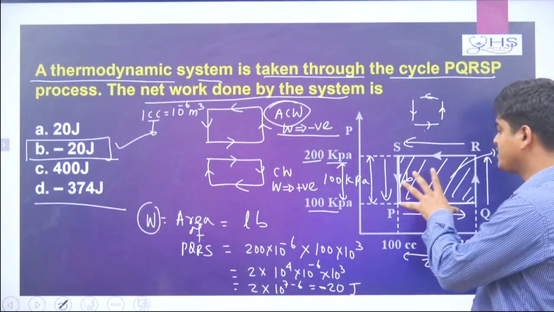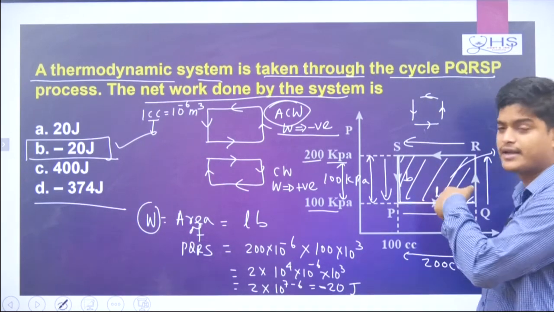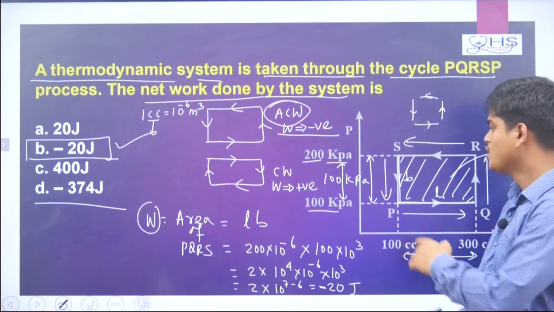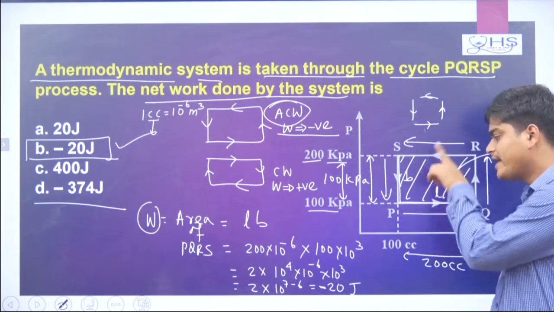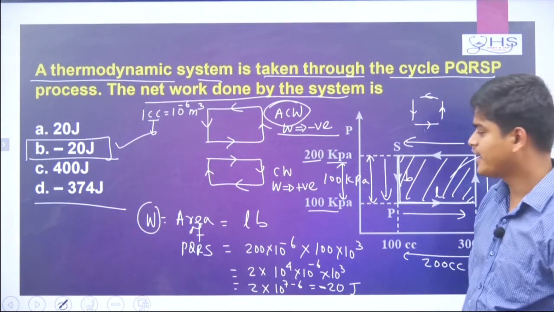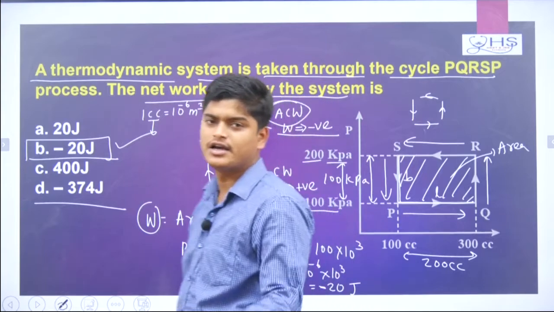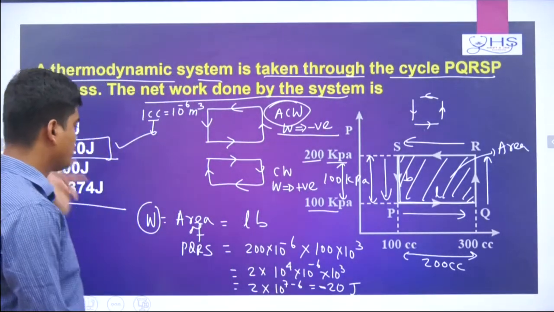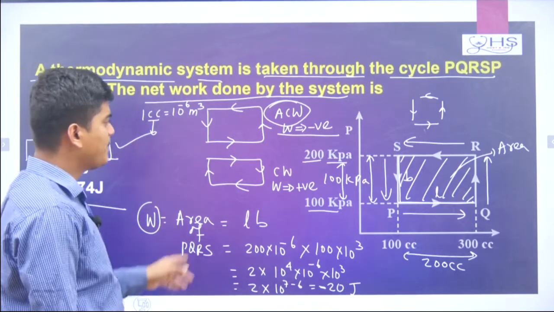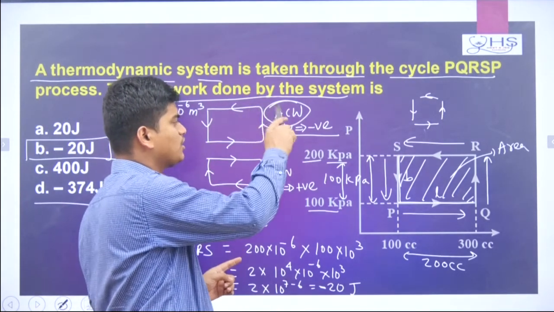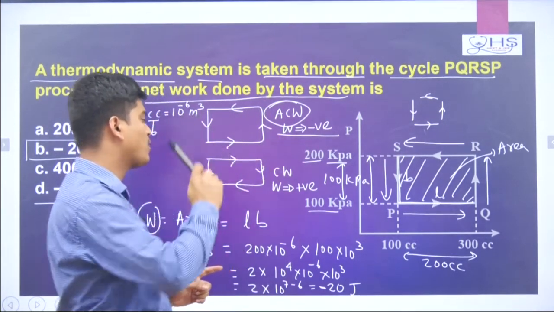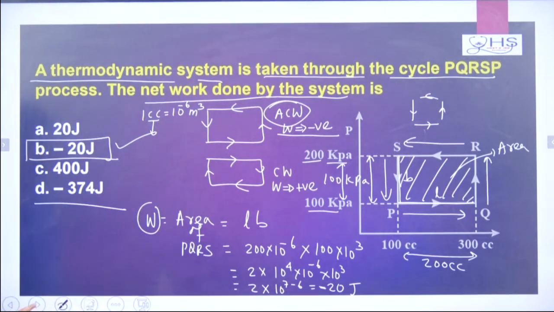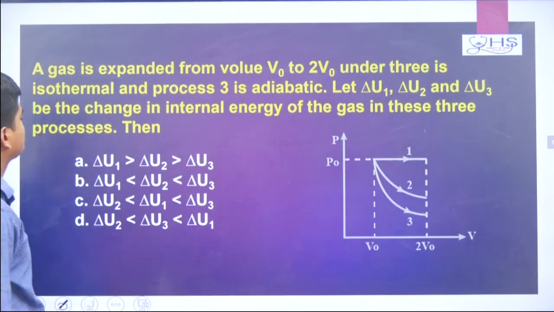So remember, here a rectangle can happen, a circle can happen, a triangle can happen. So you always need to find the area of that particular picture. Once you are finding the area, then automatically you can get the work done. That is what you need to understand here. And remember, if anti-clockwise cycle, work done is negative; clockwise cycle, work done is positive. Okay. Now come to the next question.